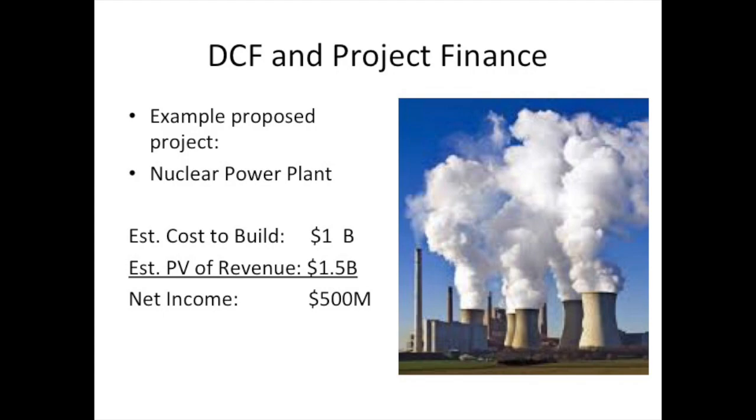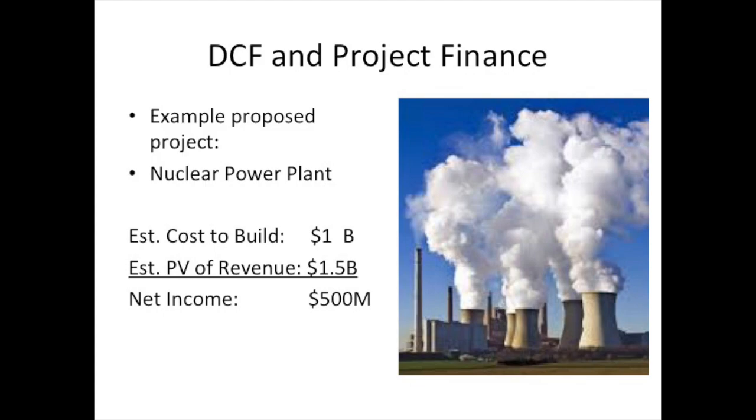For example, say we were thinking about building a new power plant. We were an electric company, a utility company. And say it was going to be a nuclear power plant and it was going to cost $1 billion to build. Well, we would look at what are the anticipated revenues for the next umpteen years from that power plant, pull all those anticipated revenues back to the present, and see what that present value sum of all those future cash flow streams would be.